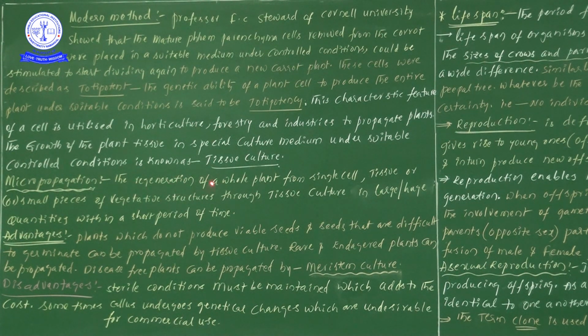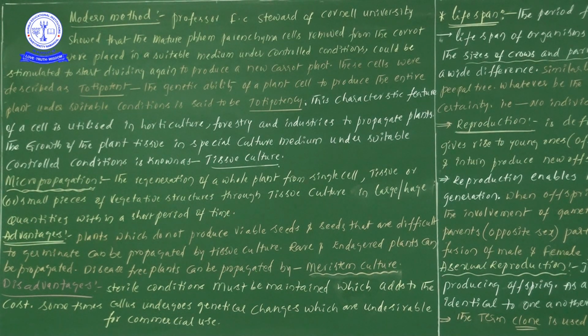That is, the regeneration of the whole plant from a single cell or a group of cells, tissue or small pieces of vegetative structures through tissue culture, in large quantities within a short period of time.